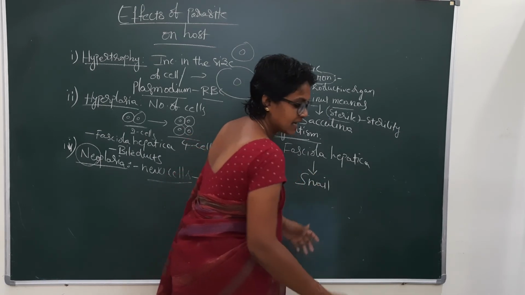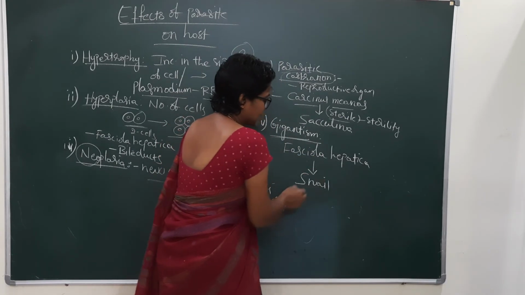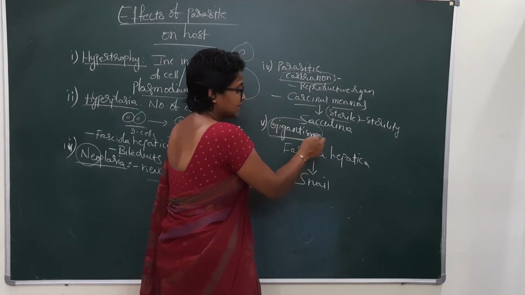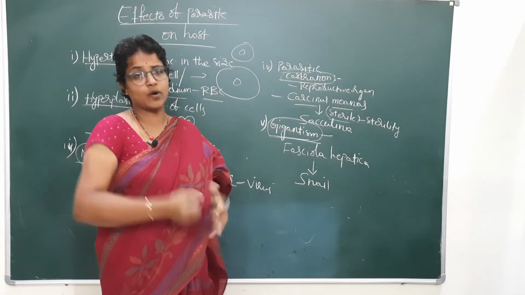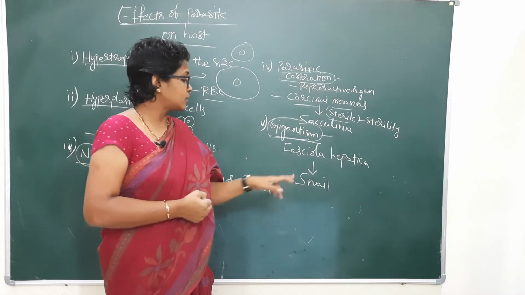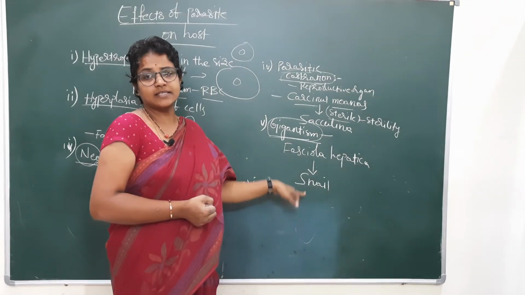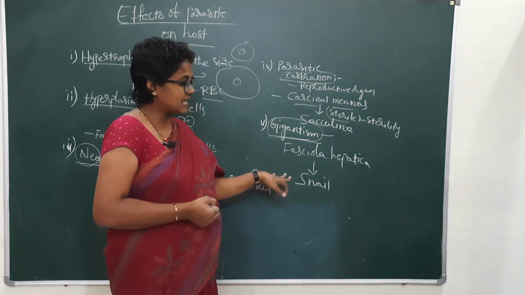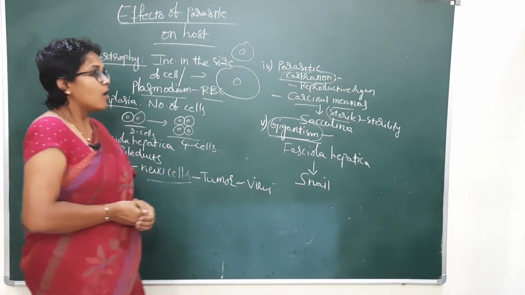Gigantism is nothing but an increase in the size of the host body. Fasciola hepatica in the snail causes gigantism in the snail. There is an increase in the size of the body.